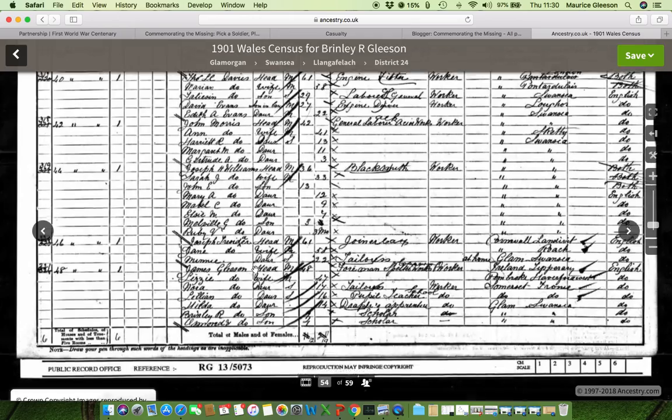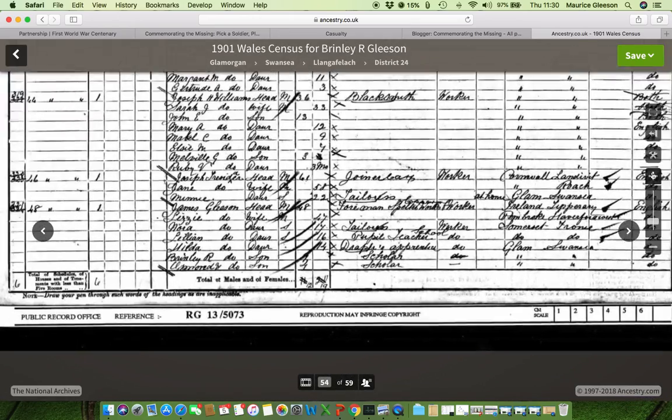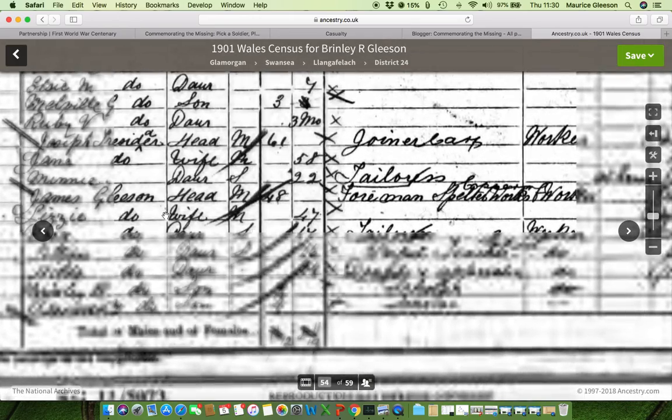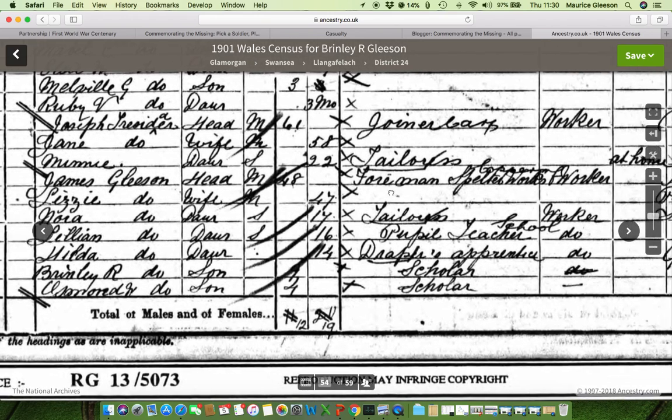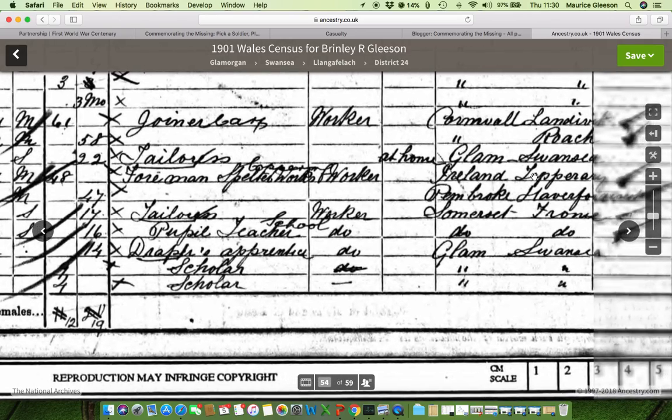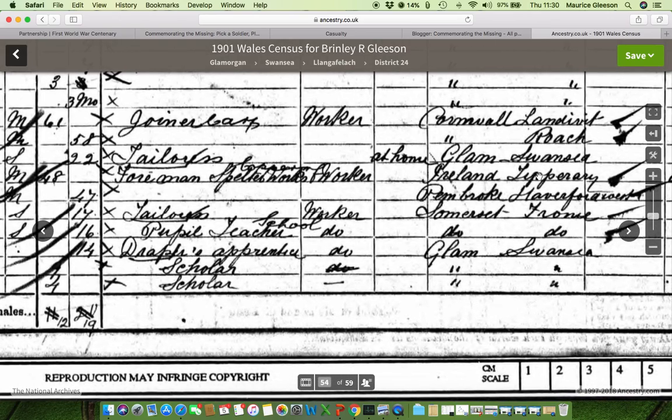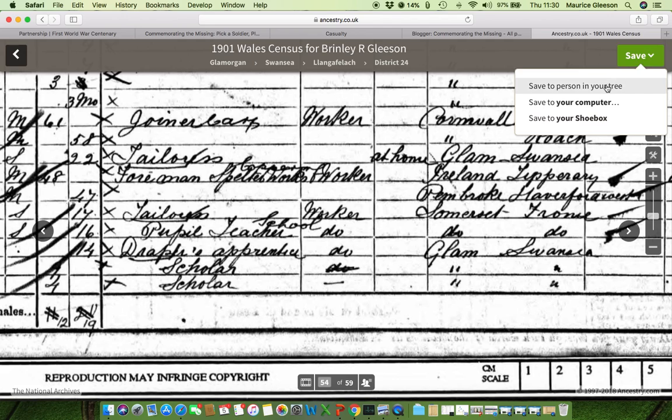And there they are down there. And we can enlarge that so that you see that Brindley, at this point in time in 1901, is about 9 years old. He's a scholar. He has several brothers and sisters, and the parents are James Gleason, aged 48, who is a foreman, and he was born in Tipperary in Ireland, which is not surprising because that's where most of the Gleasons actually came from. So we can now save this to a person in your tree or save it to your computer.